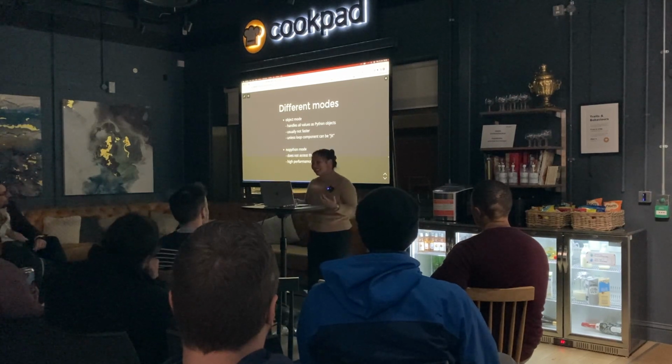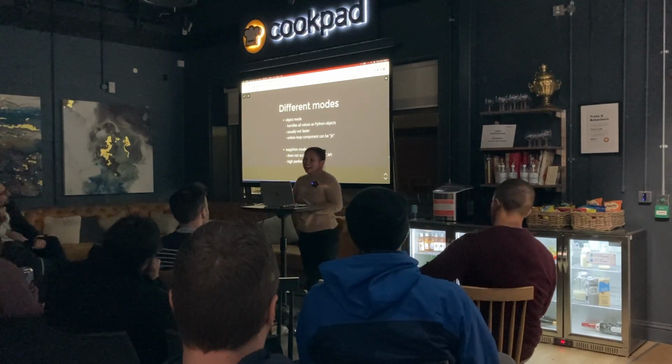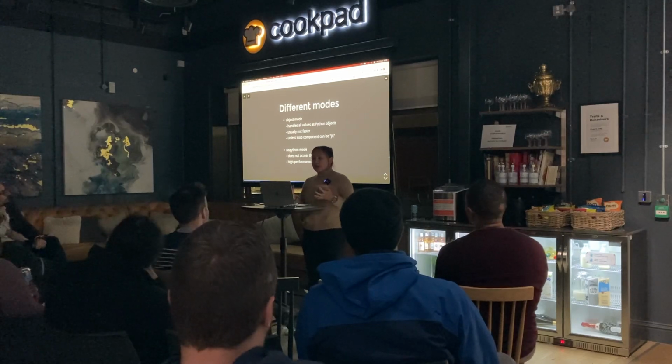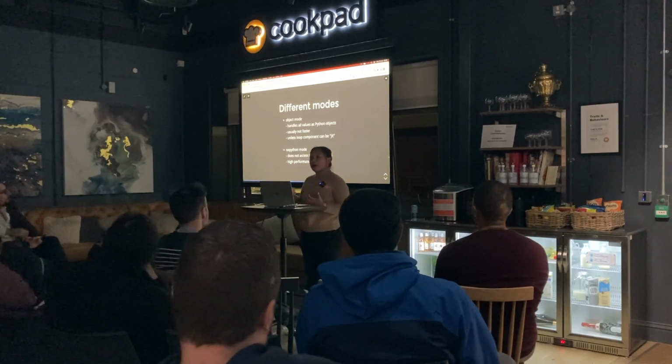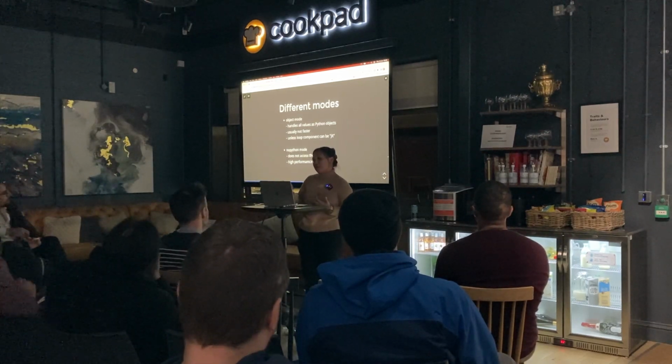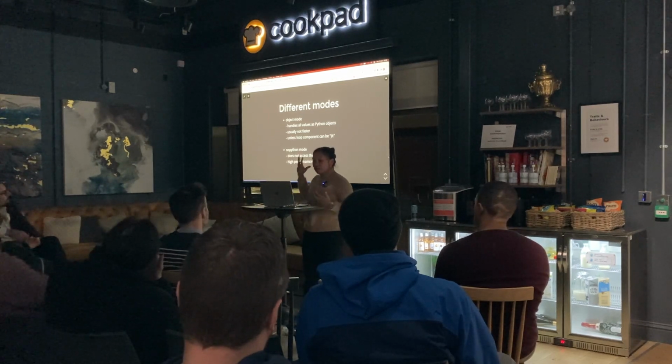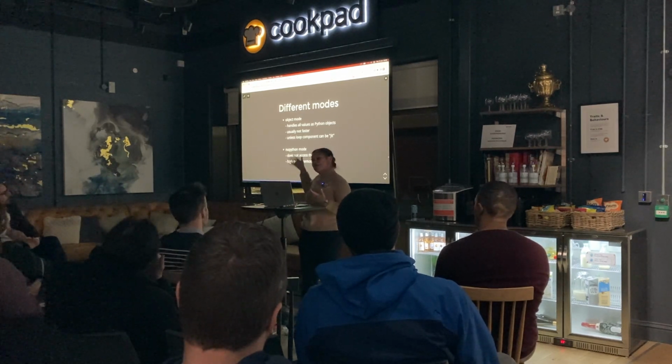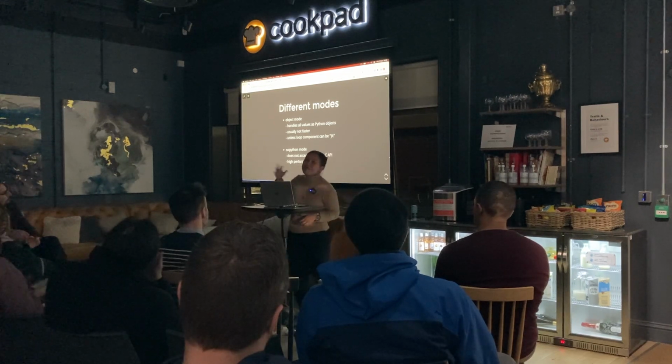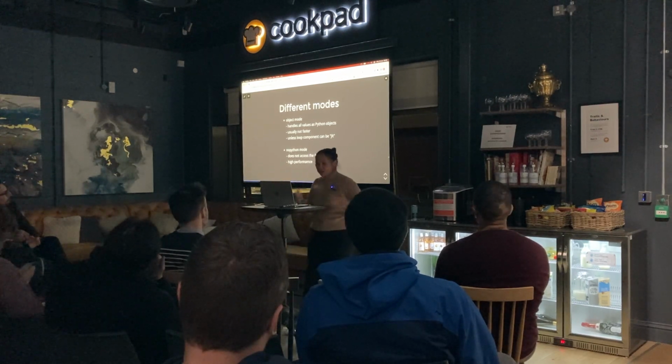So what are they? More terms. Object mode means that Numba won't complain when it sees a Python object. Because, well, I think object mode means Python object mode, so it will handle the Python object for you.